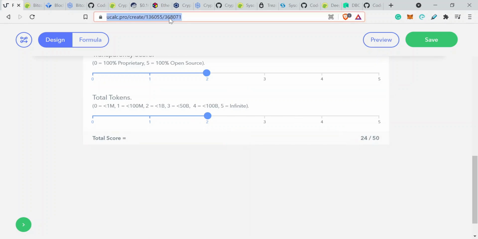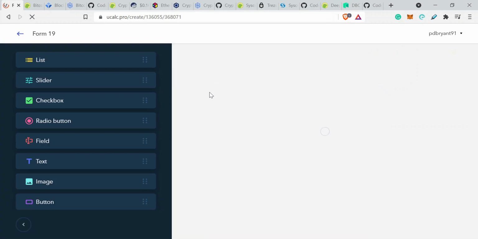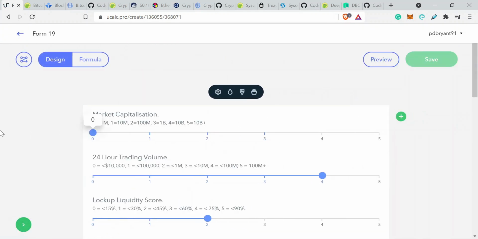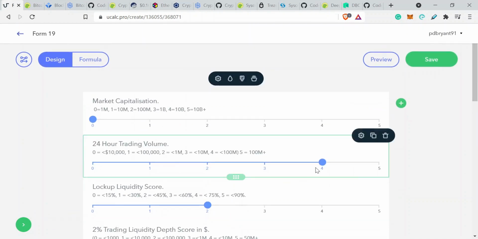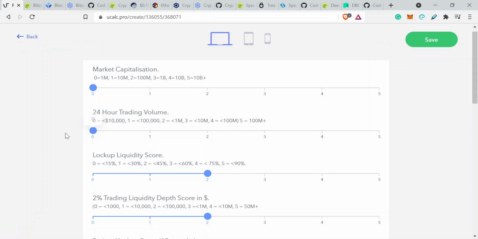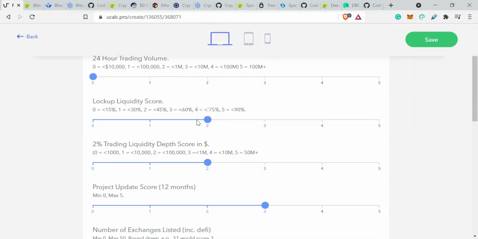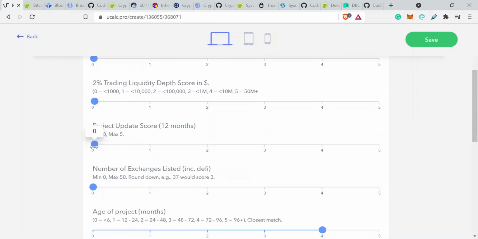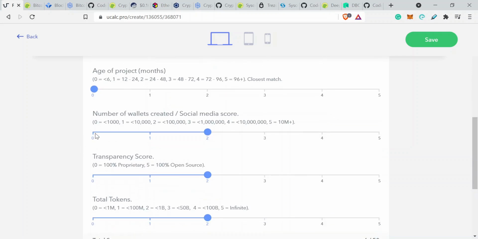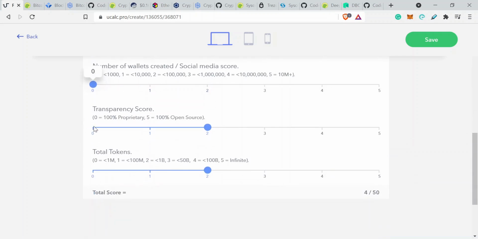Let's do one final analysis, just to make sure, of a token that is very, very small. I'm going to reset all these scores. I'm going to go to this and just reset everything. And obviously if you're looking at different cryptocurrencies, you're going to be doing this fairly frequently, and you can also bias your portfolio to those opportunities that you feel are going to be more appropriate in the long run.